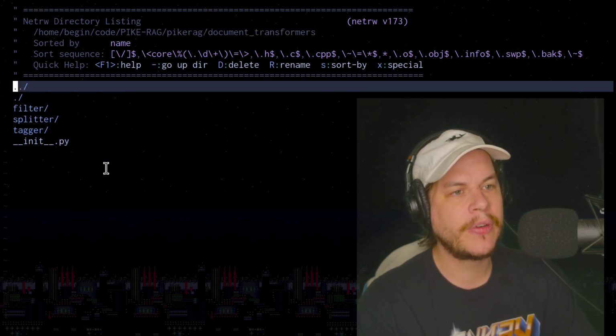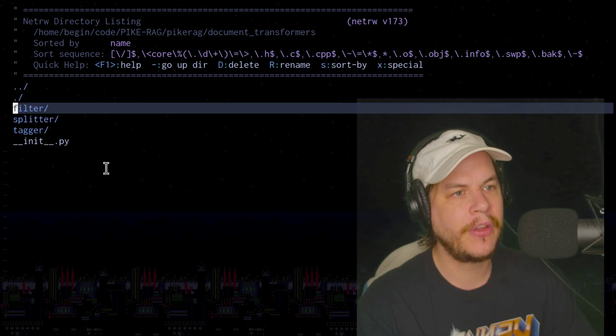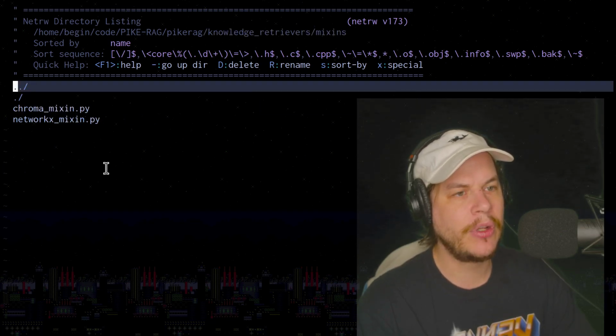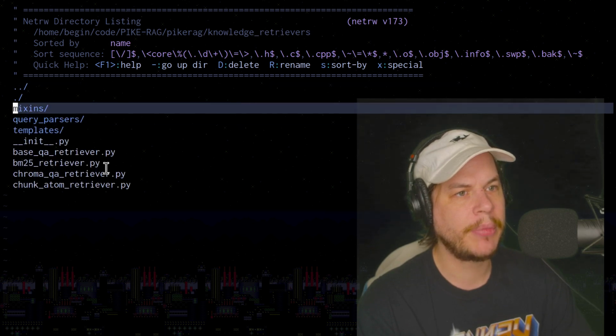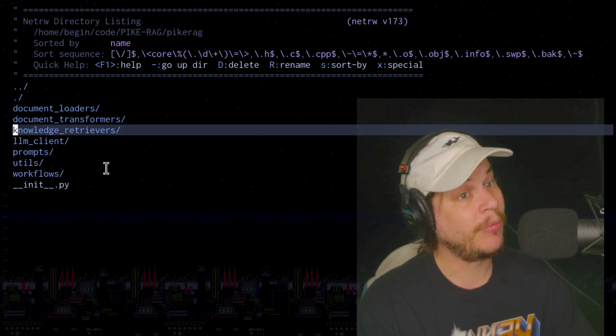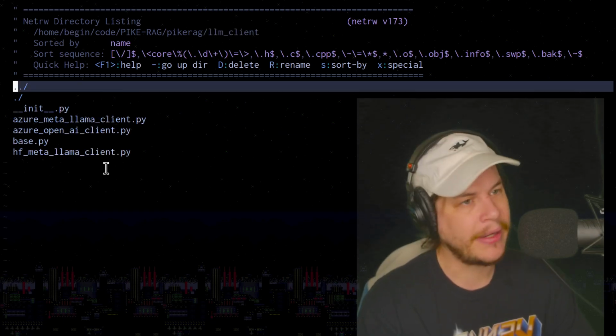Okay, document transformers. We got a filter. We got a splitter. We got a tagger. Knowledge retrievals, mix-ins, query parsers, templates. Wait, templates are actually little YAML templates. YAML, I wouldn't be using that. Offensive to the Norwegians. I never use it.